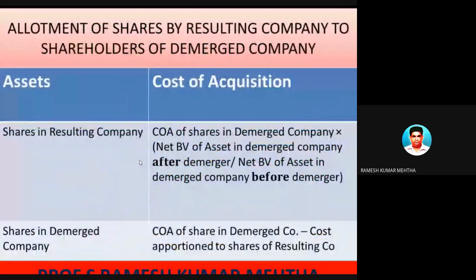Now another situation is there. Again, another situation. So this is the fourth situation. So many situations, so many people are involved, and they can come to you for consultancy, and you should be prepared to answer that. Allotment of shares of resulting company to the shareholders of demerged company. There can be a situation like this also, with shares of the resulting company and shares of the demerged company, and all that stuff is given. So when there is a problem, we will take it up.